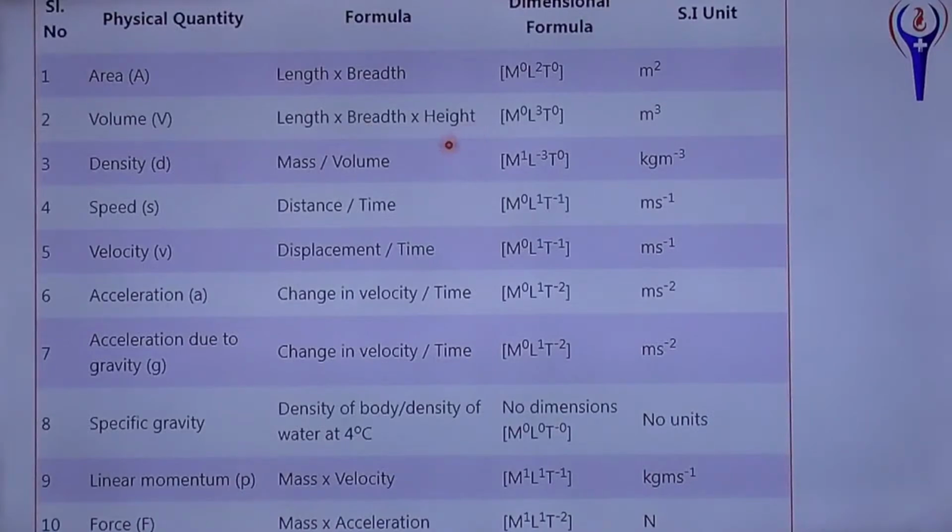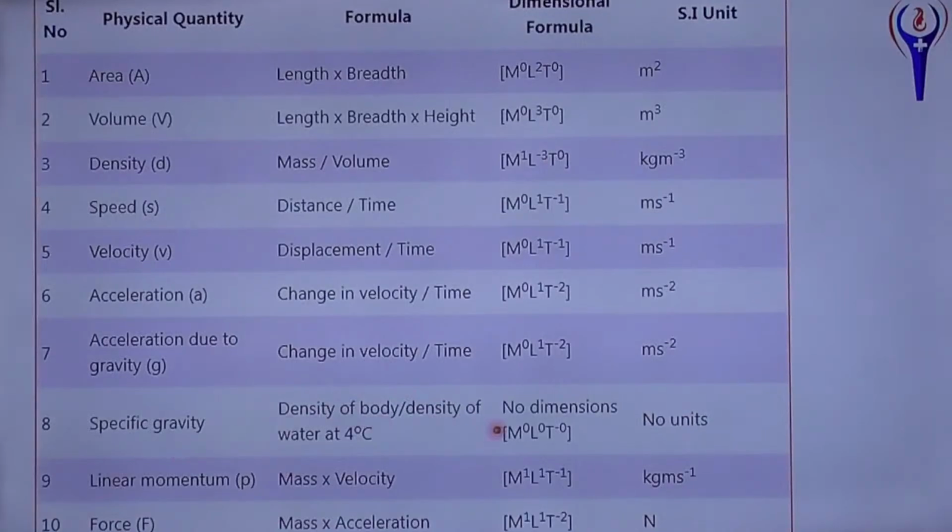Volume, length into breadth into height, just L cube. Density, mass by volume, M L power minus 3. Speed, distance by time, L T power minus 1. Velocity is also the same, but displacement by time, L T power minus 1, that is meter per second. Acceleration, change in velocity by time, meter per second square, dimension formula L T power minus 2. Acceleration due to gravity, same as acceleration, L T power minus 2.